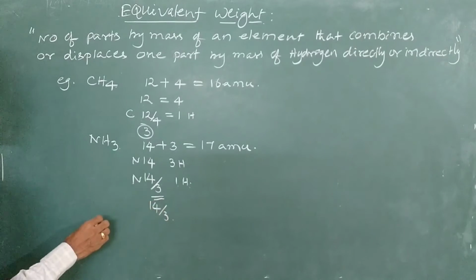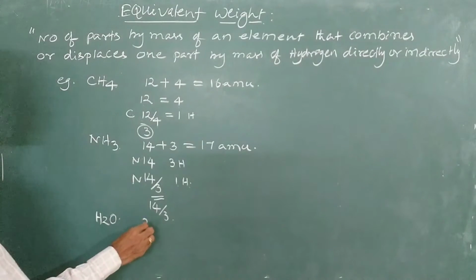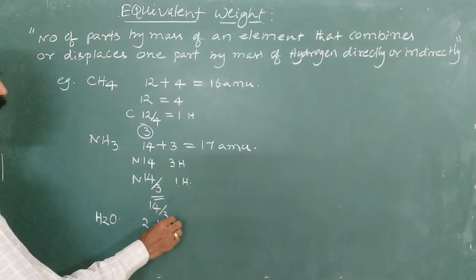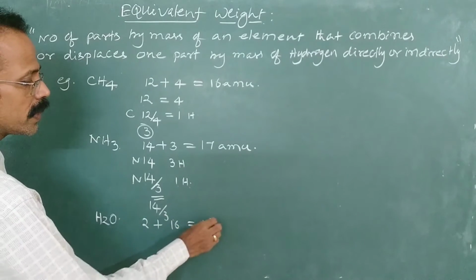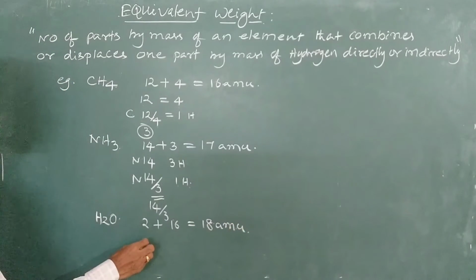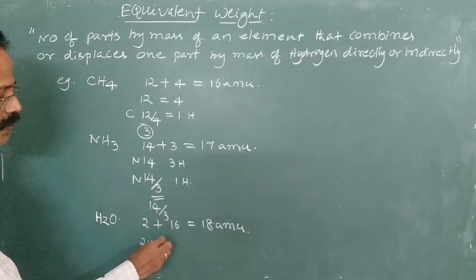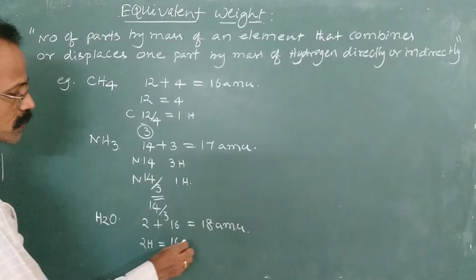If you take the example of water, the molecular mass is 2 AMU of hydrogen combined with 16 AMU of oxygen to form 18 AMU of water. So 2 parts by mass of hydrogen combine with 16 parts by mass of oxygen.